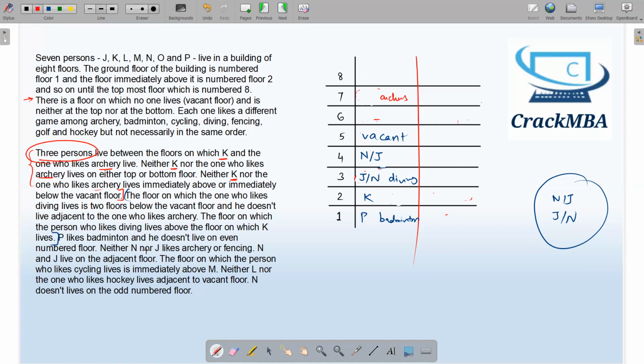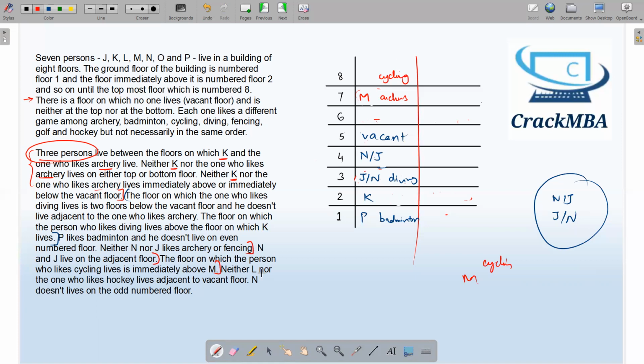Okay, so we have reached up till here. The floor on which the person who likes cycling lives is immediately above M. So the cycling guy is living immediately above M. If I place M over here, then cycling will not come over here because there is archery. So the only possibility is M and cycling.